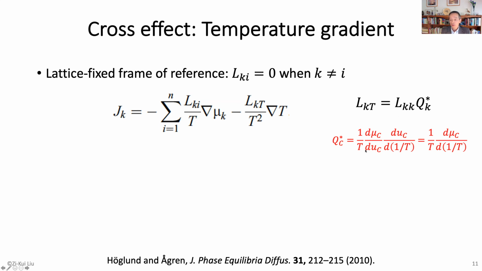You wrote the LKT, temperature gradient, and then define the LKT like this function: it is LKK times QK star. And the QK star for the carbon is like the chemical potential to the concentration, the U fraction is the site concentration. Then the concentration to the temperature is actually the chemical potential to temperature derivative.